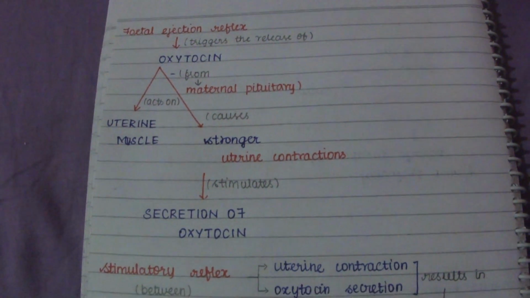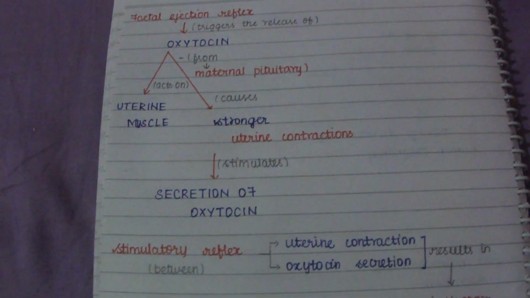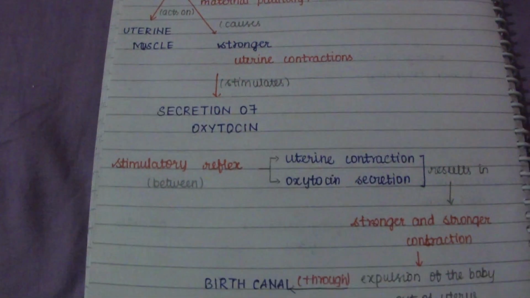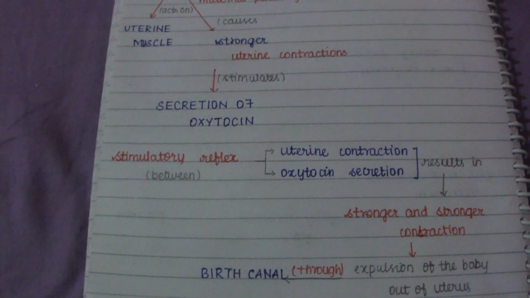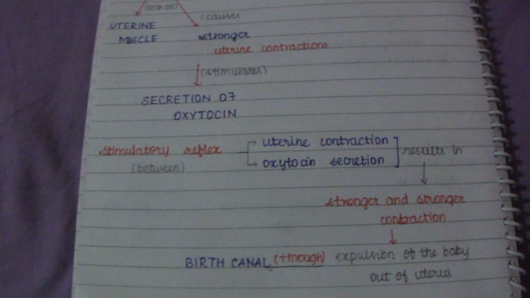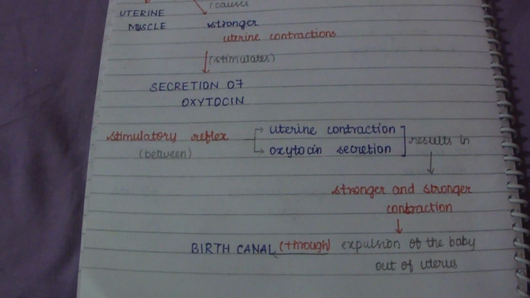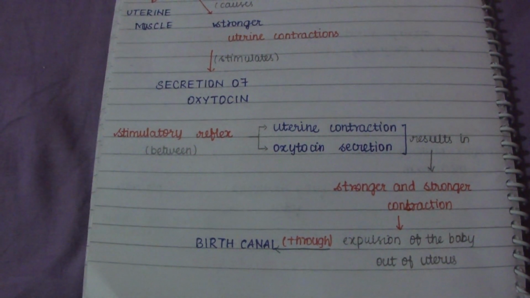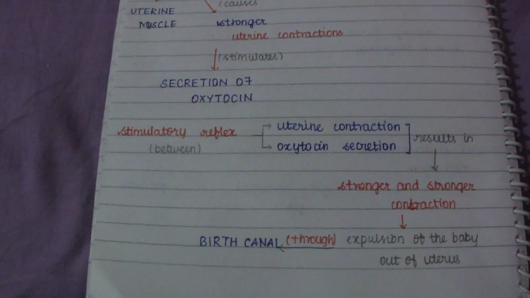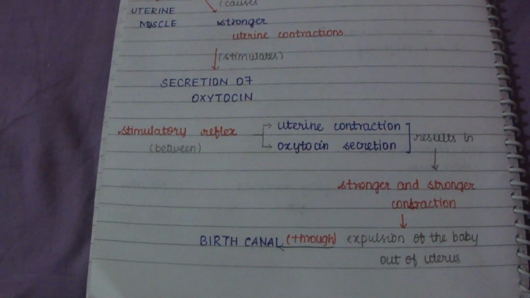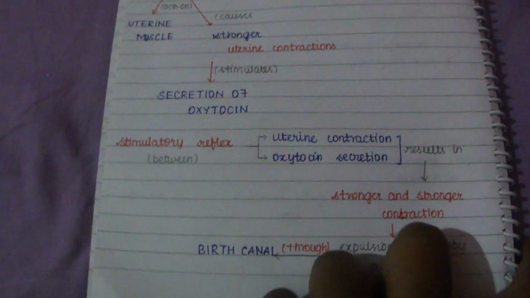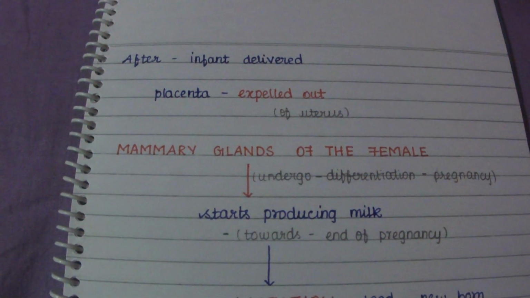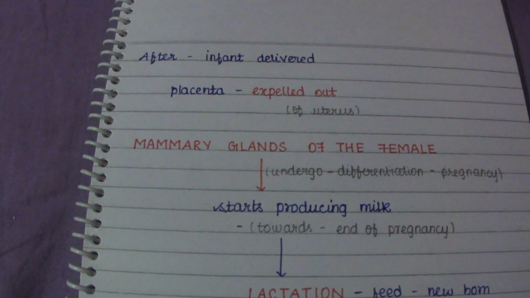These strong contractions stimulate further secretion of oxytocin. The stimulatory reflex between uterine contraction and oxytocin secretion results in much stronger contractions, which expel the baby out of the uterus through the birth canal. After the infant is delivered, the placenta is expelled out of the uterus.